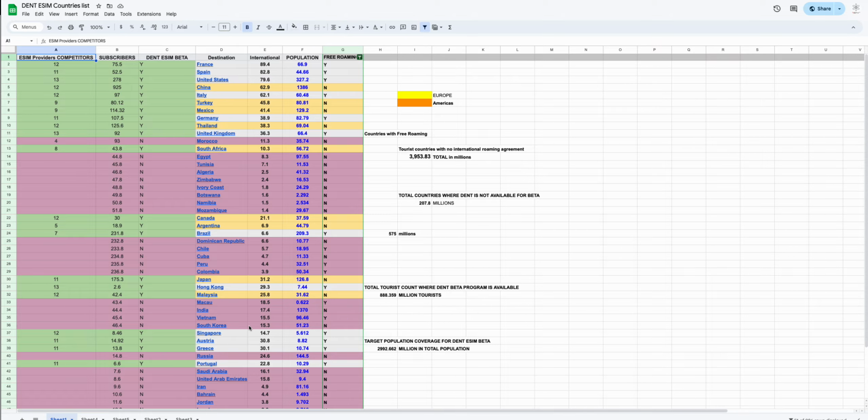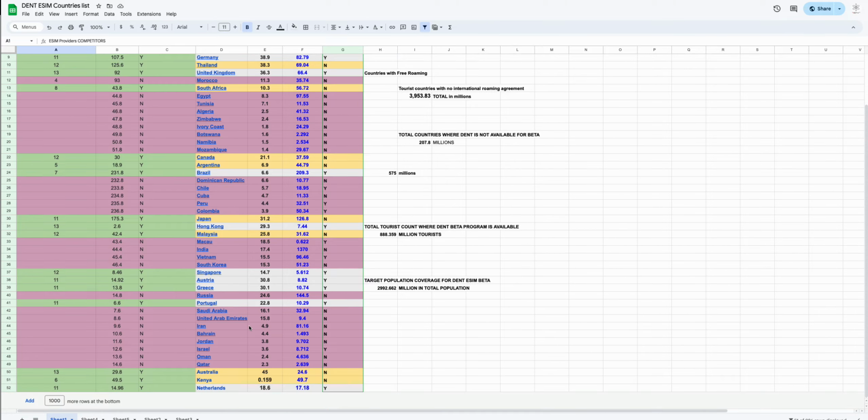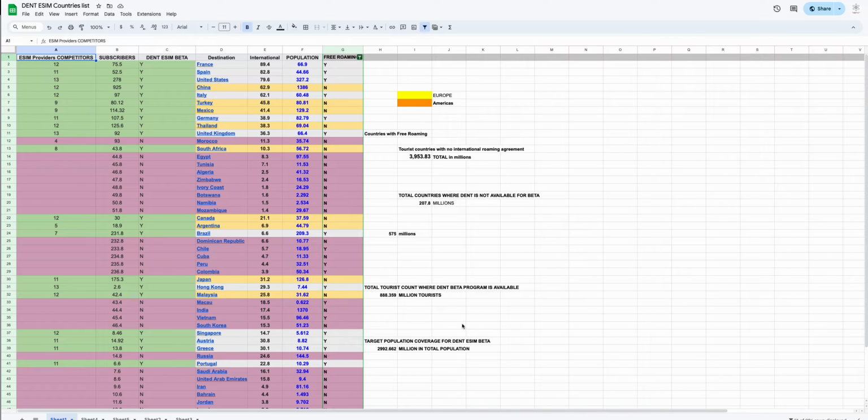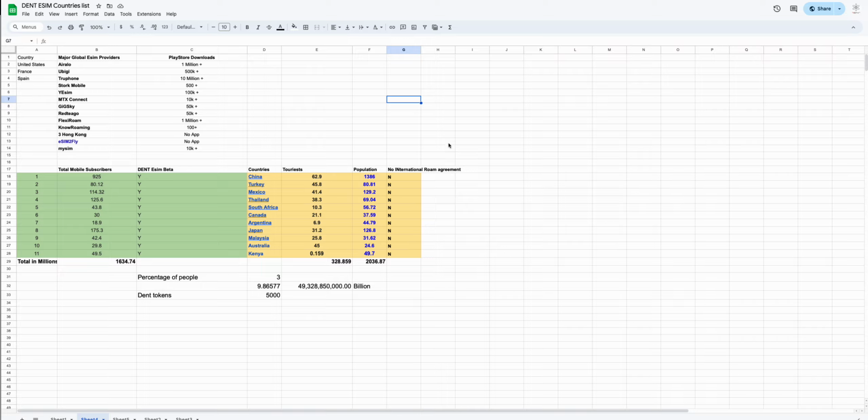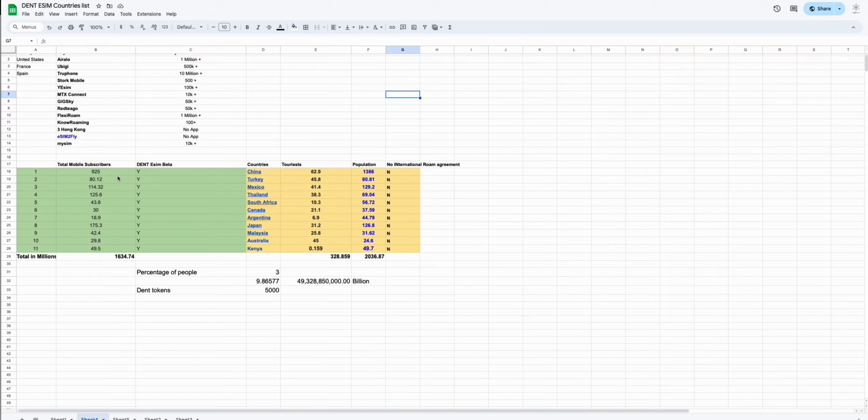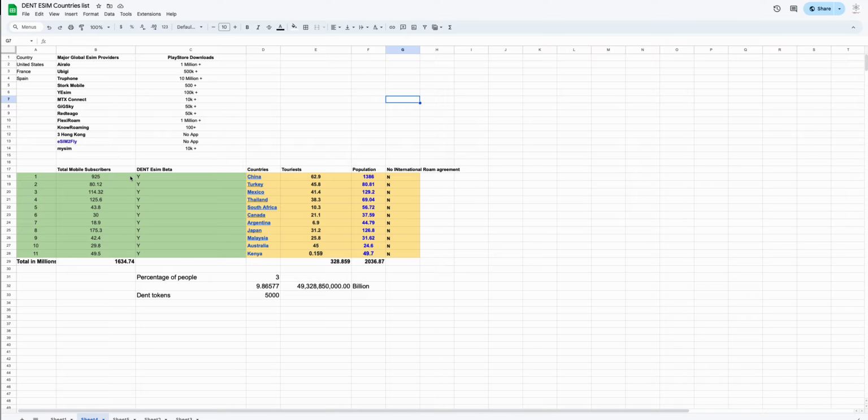If you look at this list, it's available in more than 2.9 billion, and that is where a lot of tourist attractions are going to be as well. Looking at total mobile subscribers, China has the largest number of mobile subscribers, and it attracts a lot of international tourists. Close to 62.9 million tourists visit China.